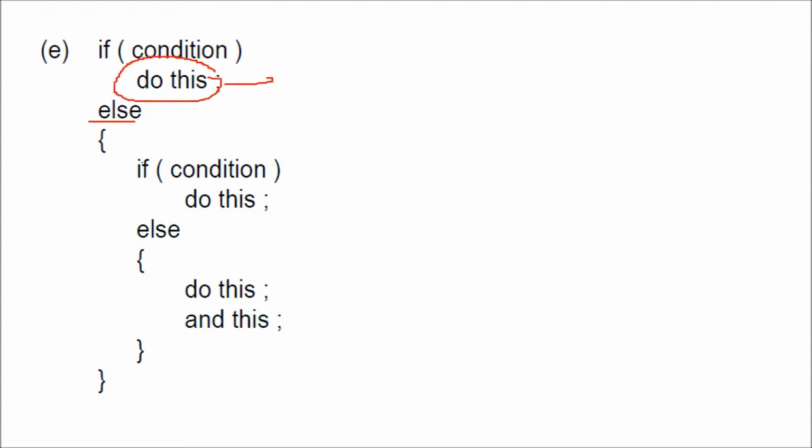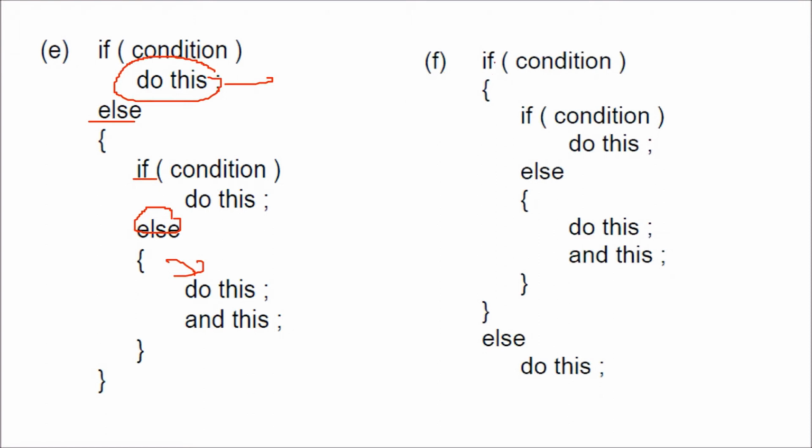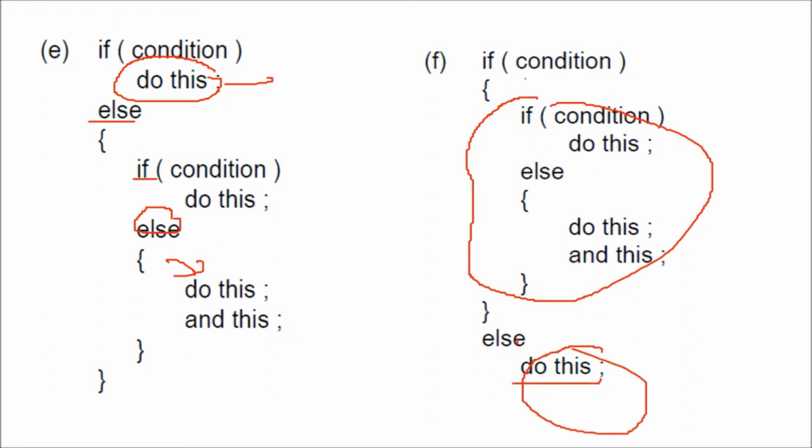Then inside else, you can have if, again else, you can have inside this else an if else. There is no restriction. You can also have, if the condition is true, an if else inside this if. You can have else, you can have just one line. Or either you can have one more if else inside your else.